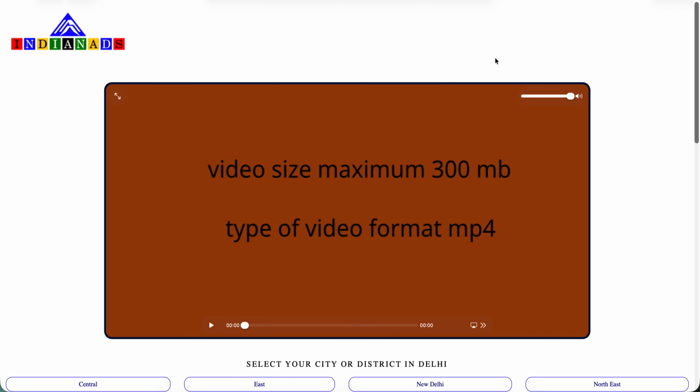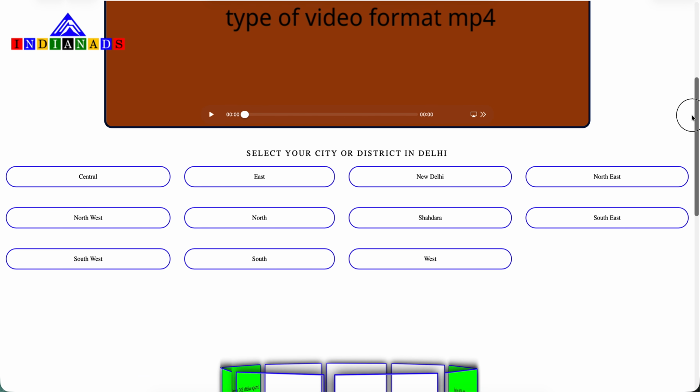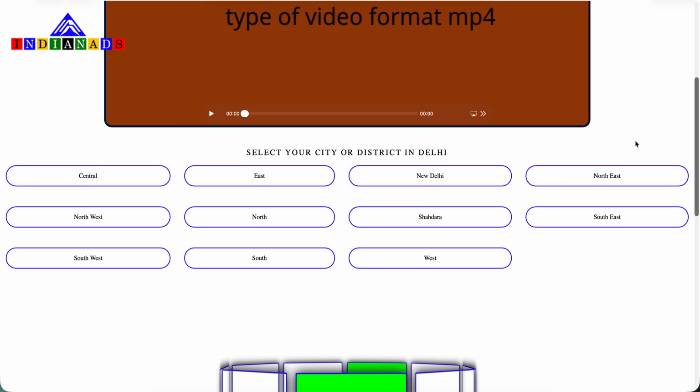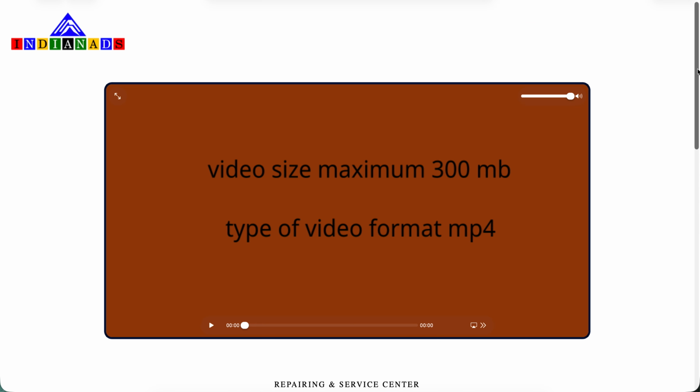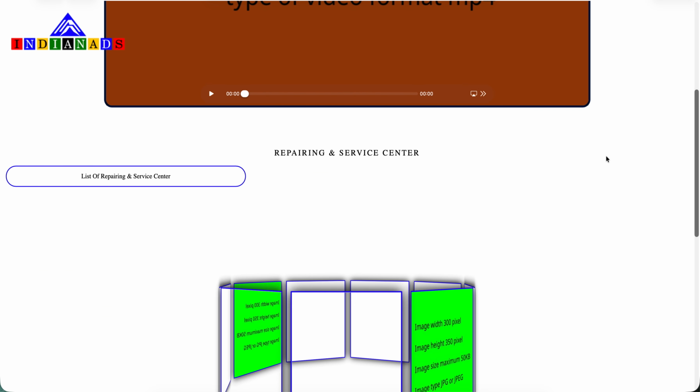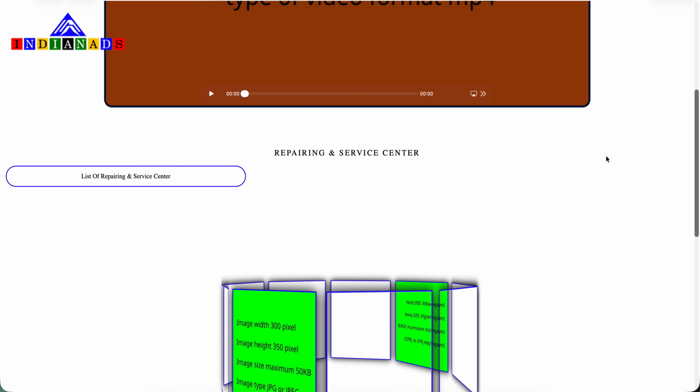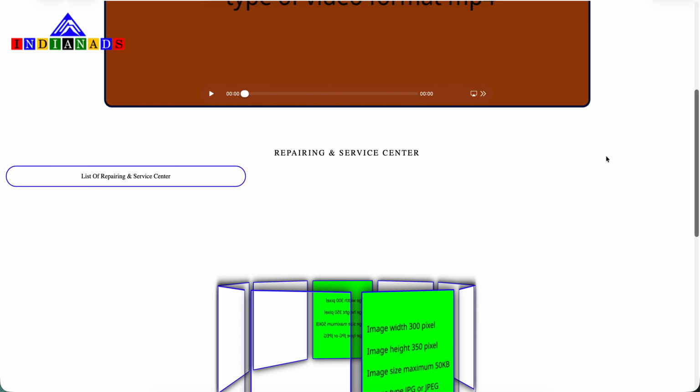Click on this button and scroll down the page. This is the city or district list in your state. You choose your city or district. Click on this button and scroll down the page. This is the list of service centers and repairing centers.